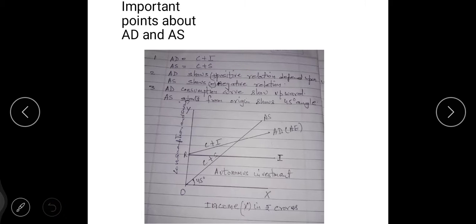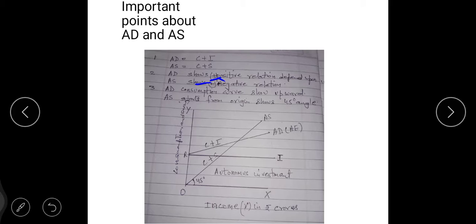The second point is AS is equal to C plus S, which we have studied today only. AS is aggregate supply, C is your consumption, and S is your saving.